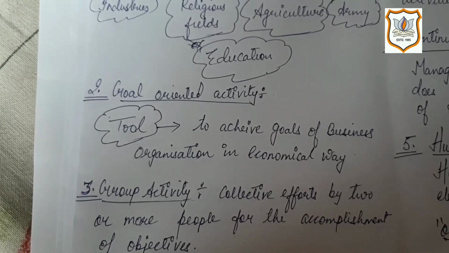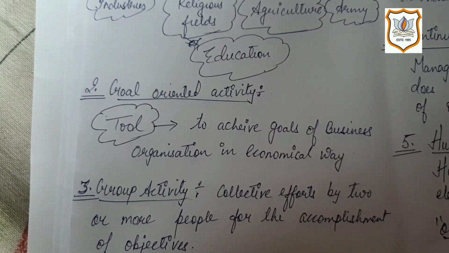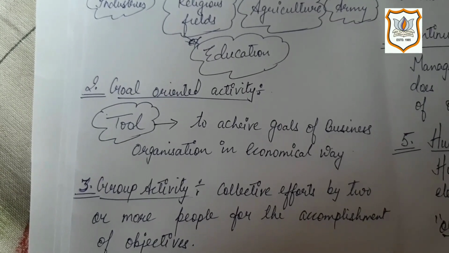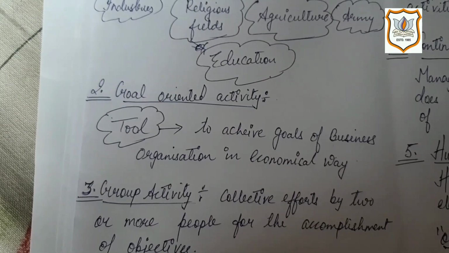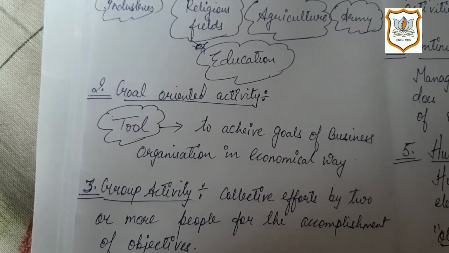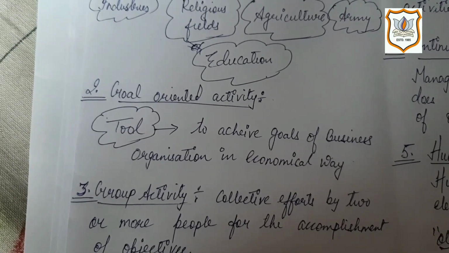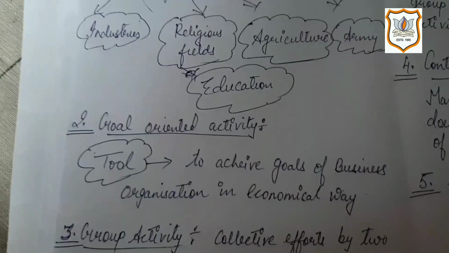Management is a goal-oriented activity. Even an organization can have the goal to convert the company into an MNC. That can also be a goal for a company. So management is the main tool to achieve all these goals. Management always aims at achieving the goals of the organization.